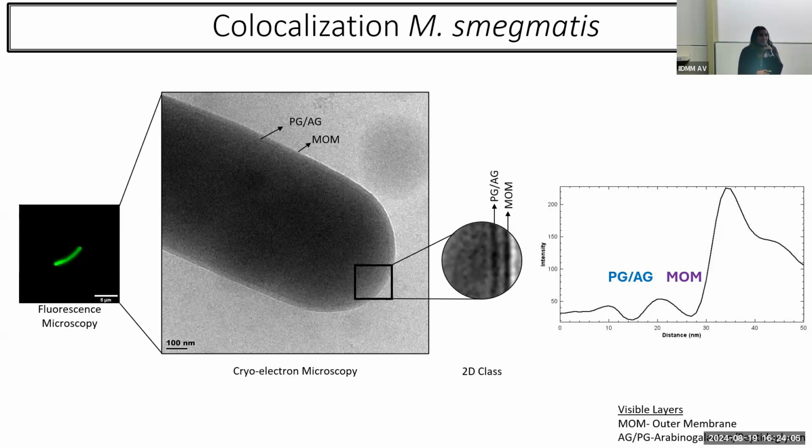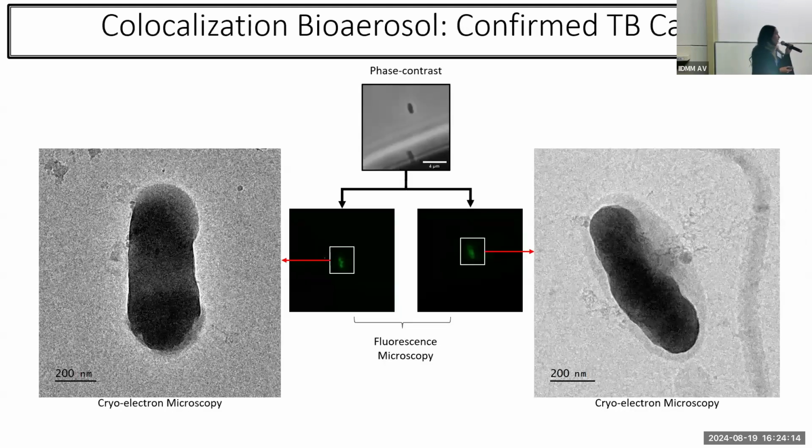So we wanted to take it a step further and see whether we can do this on an actual clinical sample. In this slide, what you are looking at is the results of an actual confirmed TB case, where we collected a bioaerosol sample from a patient that was GeneXpert sputum positive.